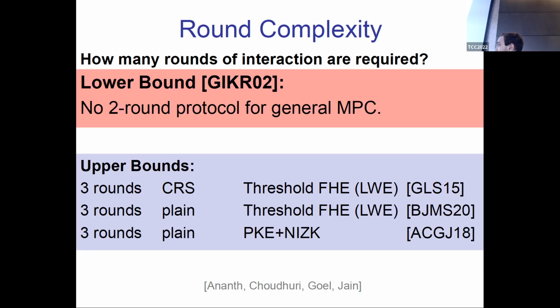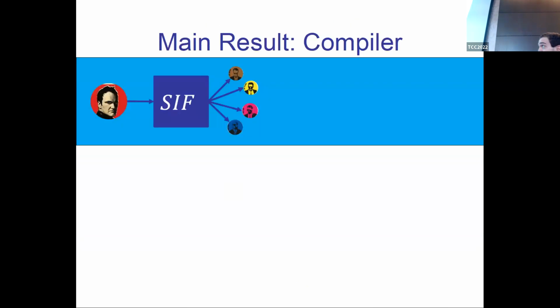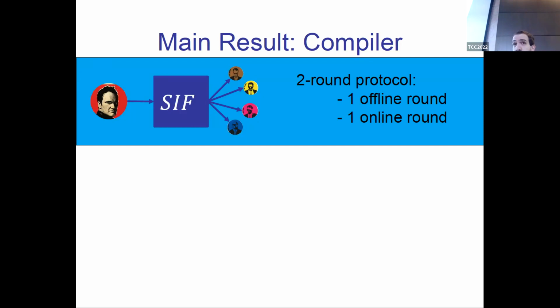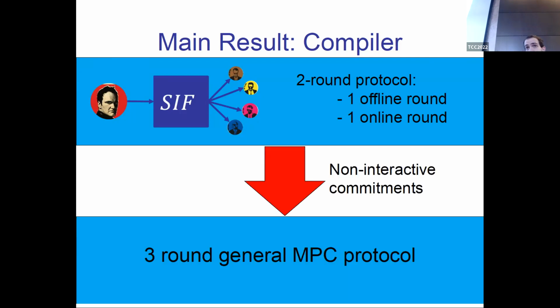Can we remove the public key encryption and non-interactive zero knowledge? And maybe we can even obtain round optimal MPC from Minicrypt type assumptions. So this is the question. And our main result is a compiler. Our starting point is a restricted class of functionalities called single input functionalities. Those are functionalities that take input from a single party and then provide the outputs to the rest of the parties. Our compiler takes any 2-round protocol for single input functionalities, where the first round is input independent, an offline round, and it transforms this protocol into a 3-round protocol for general MPC, by using only non-interactive commitments. So this is our compiler.